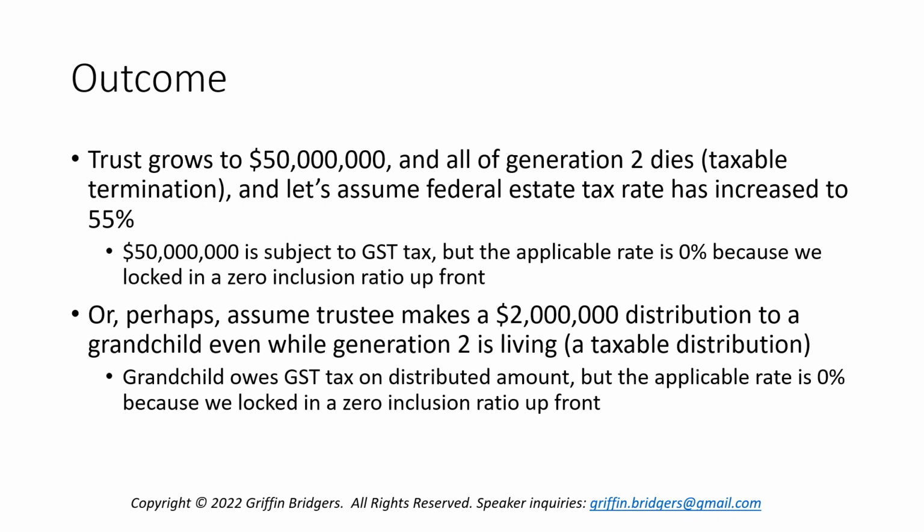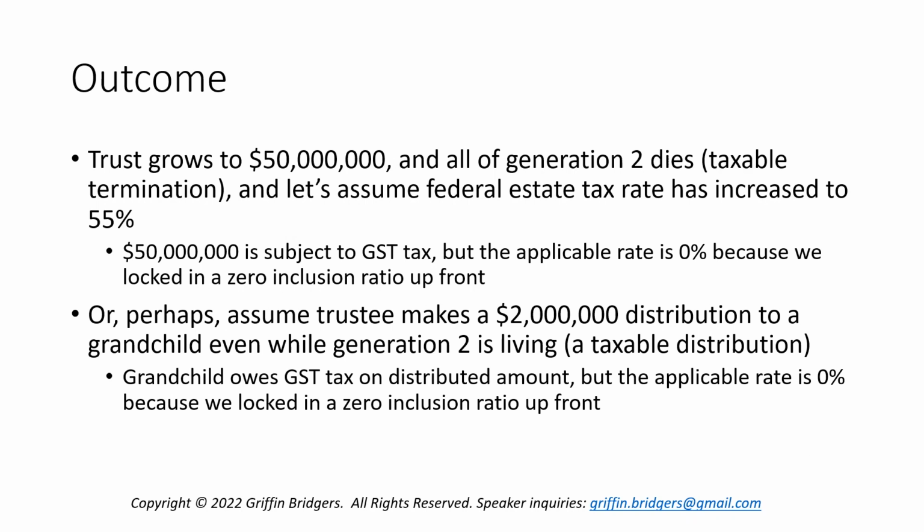There's still a GST tax in the event of two events from our example trust in the future, which, to segue into our next discussion, I'm going to give you an example of, to table for Part 8. We're going to assume, again, the trust grows to 50 million, all of generation 2 dies, which is a taxable termination, hint, hint. Let's assume down the road, when this 50 million of growth has happened, that the federal estate tax rate has now increased to 55%.